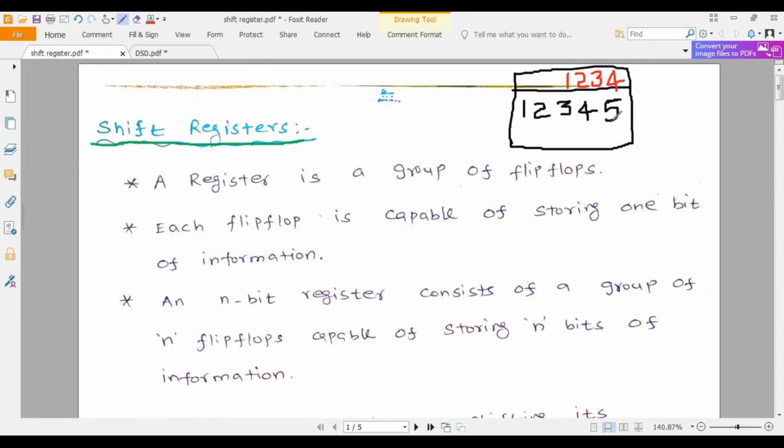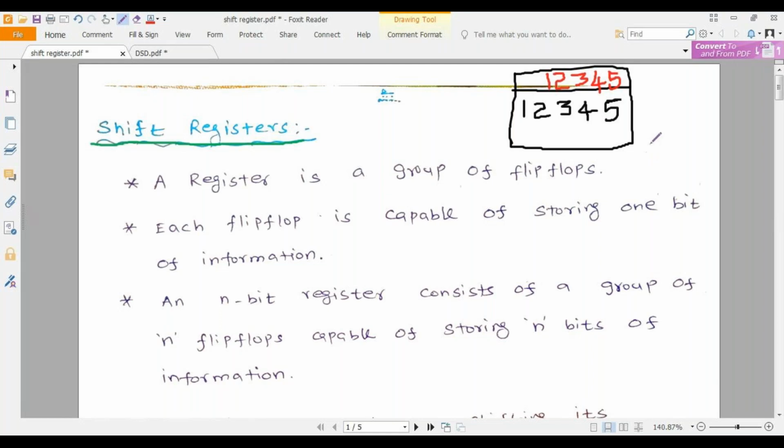Suppose next I am pressing 5, what will happen? Whatever value I pressed previously will be moved forward, I mean shifted forward, and the current value I pressed will be displayed in the current location, isn't it? This is the process of your calculator.